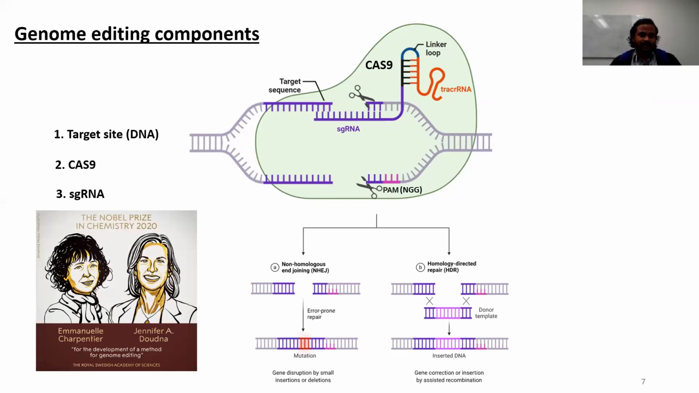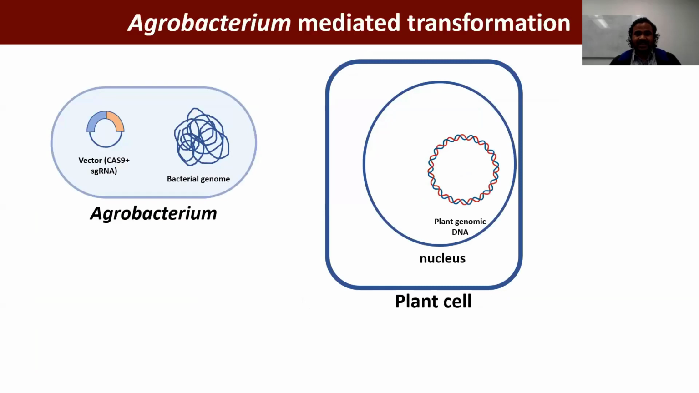Two scientists were awarded the Nobel Prize in Chemistry for their development of a method for genome editing. This is also fascinating news for those of us who work on genome editing topics. So in this study, we used Agrobacterium-mediated transformation.